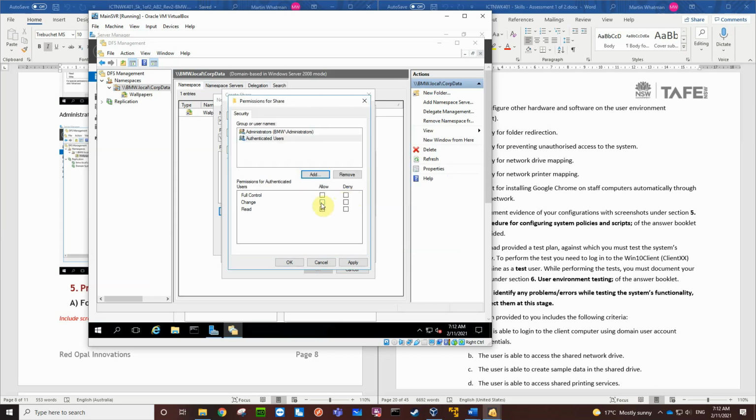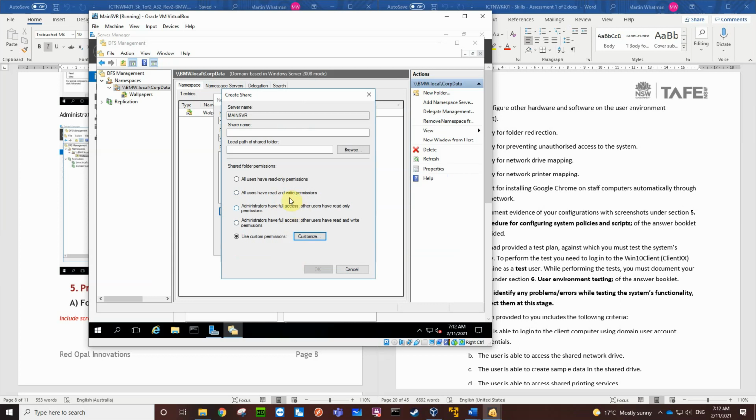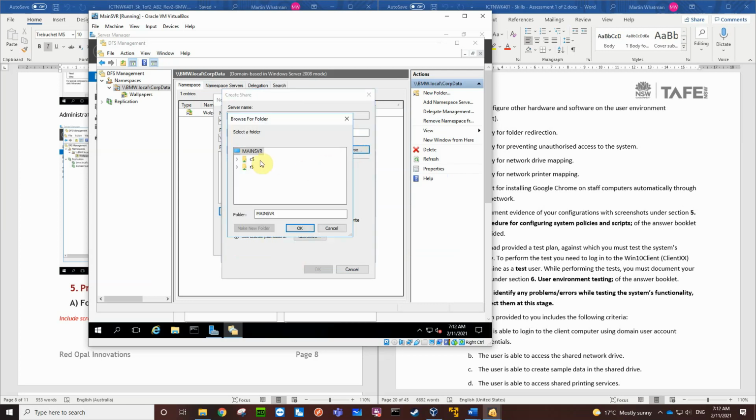And I'll give them change level. And the share name, we haven't created it yet, so let's go home. And the path of this is going to be on drive R. And we're going to make a new folder and call it home.